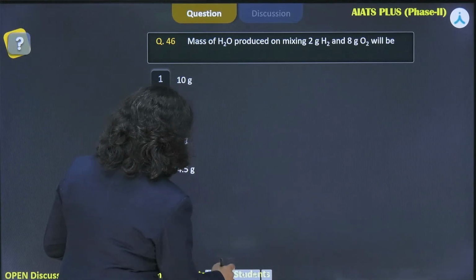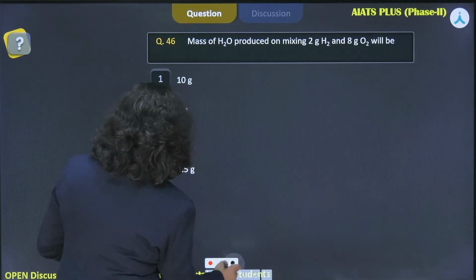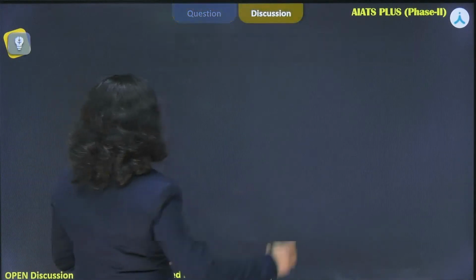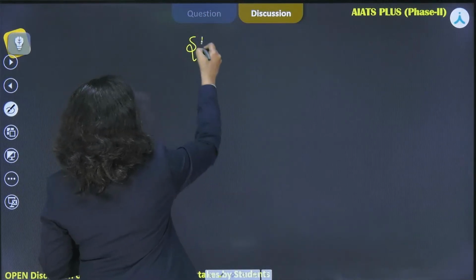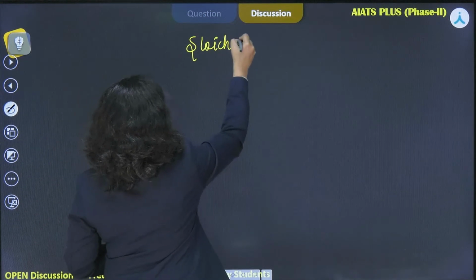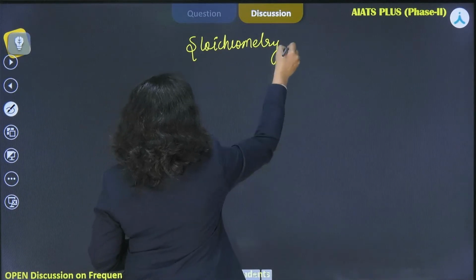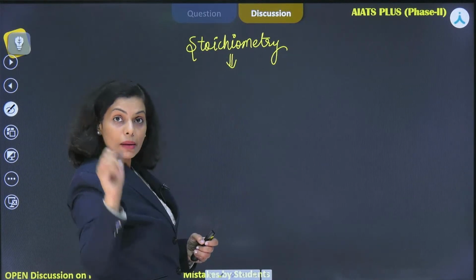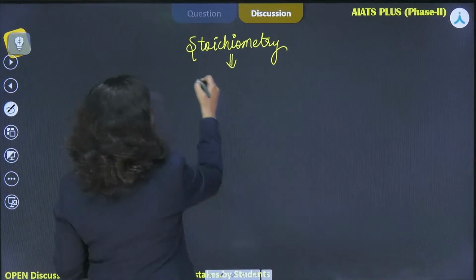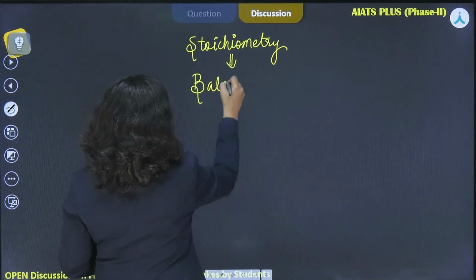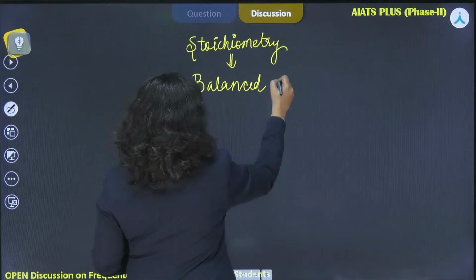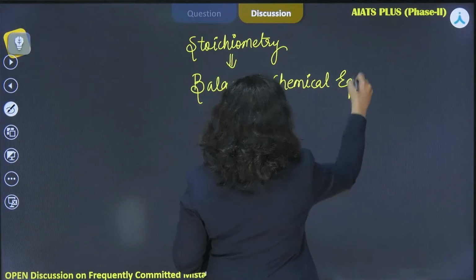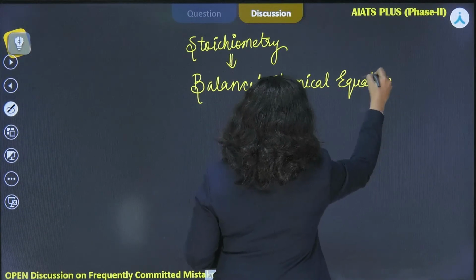What we should do, let me just mark here, just give me a moment, I'll be taking the pen from here. Yeah. So the first thing, we are moving with stoichiometry, right? And to identify the stoichiometry, you have to look at the chemical equation, and that chemical equation should be balanced, right?